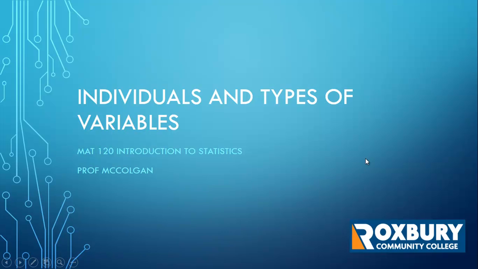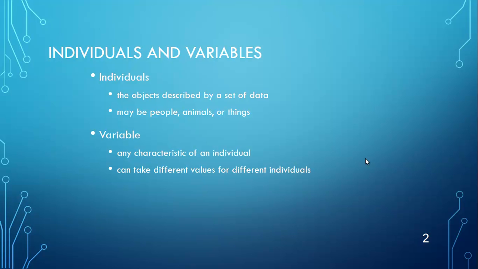In this video, we're going to talk about individuals and types of variables of a data set. When you're given a data set, you're going to be given a lot of information. Part of the information is going to be who or what the data set's about, and the other part are going to be a whole bunch of characteristics about those objects. So in statistics, we distinguish between those two.